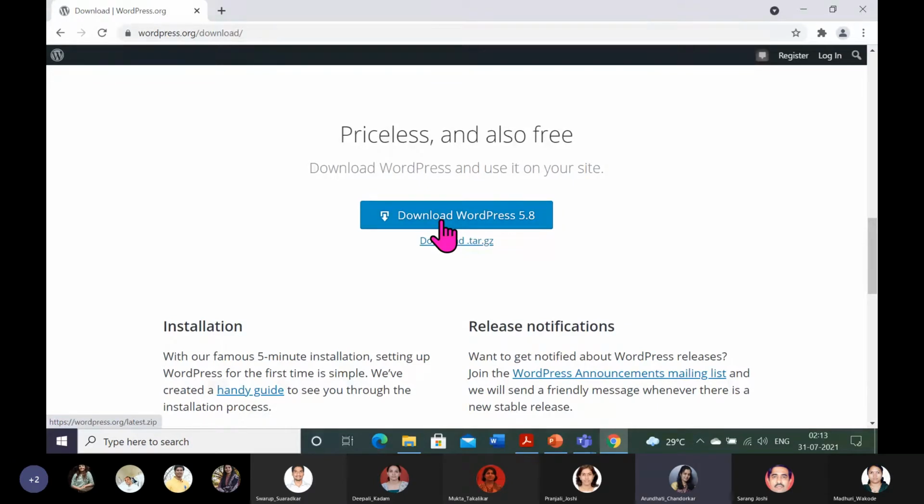For the sake of saving time, I have already downloaded this zip file. When you click this, you will get a zip file. I'm not downloading it again to save time, so let me show you that zip file.